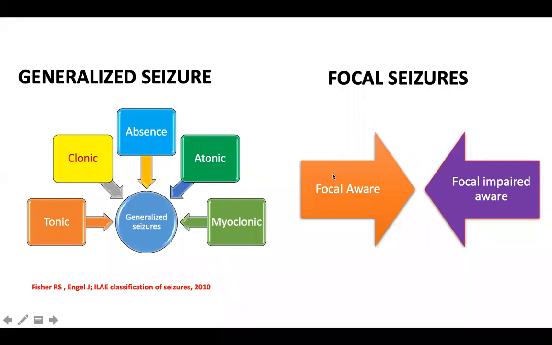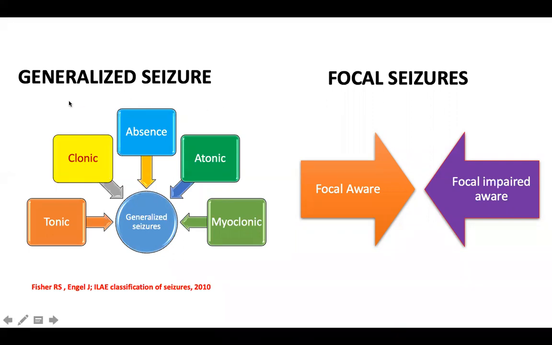Focal seizures initially used to be classified as simple partial seizures and complex partial seizures. The preferred terms these days are focal aware seizures and focal impaired awareness seizures. So instead of a simple partial seizure, you call it a focal aware seizure, which means a seizure with retained consciousness or awareness. Complex partial seizure is replaced by focal impaired awareness seizure, a focal seizure arising from a focal network in the brain like the temporal or frontal lobe, in which there is a loss of awareness. It is not a loss of consciousness, it is a loss of awareness. The patient is not aware of what is happening to them.